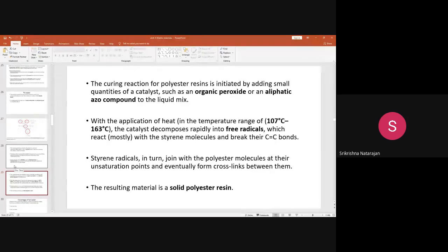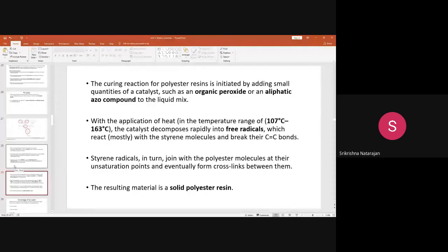Okay, that curing can be made faster if you use a catalyst. You can add a peroxide or an aliphatic azo compound, any kind of catalyst, so that the reaction can be made faster. Otherwise, if you want to do room temperature curing, it may take more time. So that is the difference.